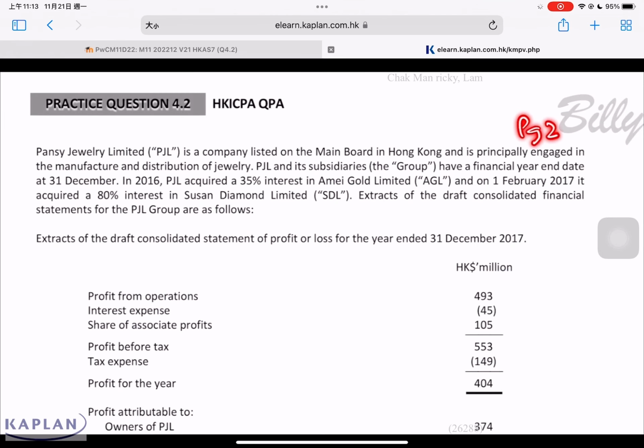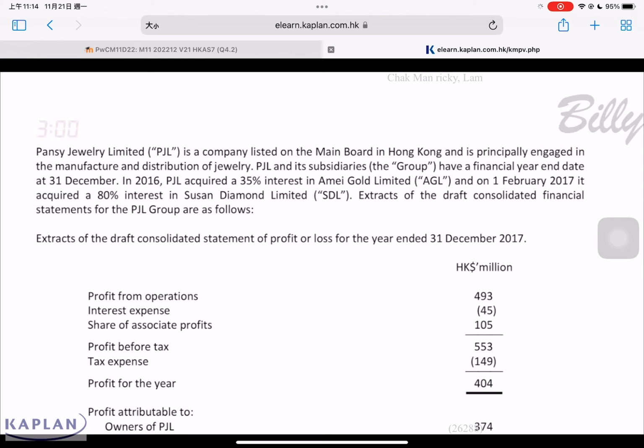Please refer to page 211, question 4.2, a Module A question, to discuss the preparation of the statement of cash flow for the group. Study the question, understand the issue. We're going to discuss this question shortly.